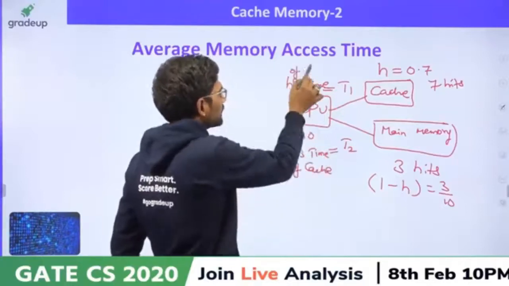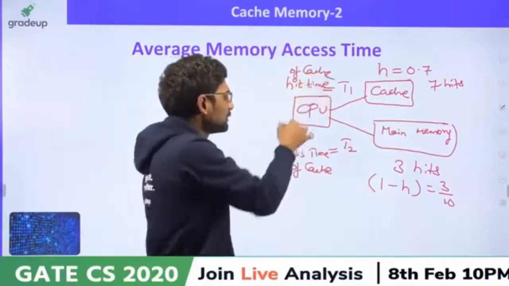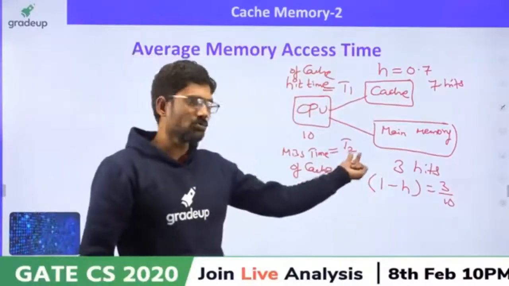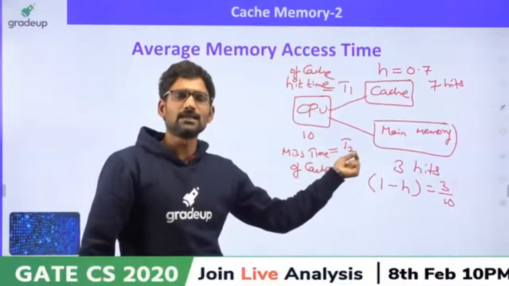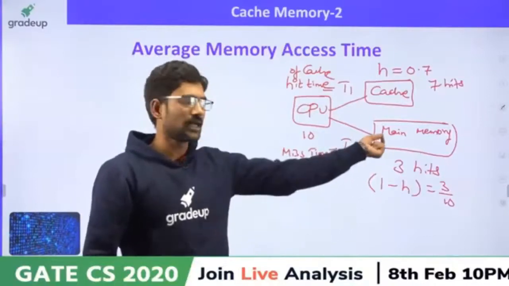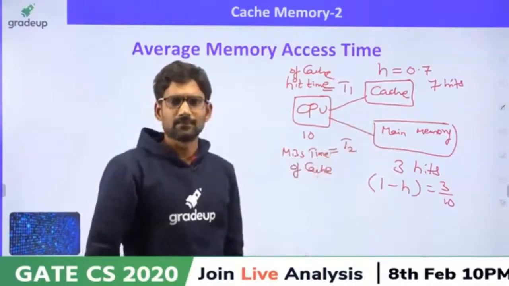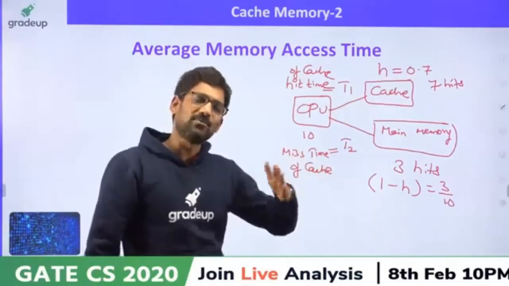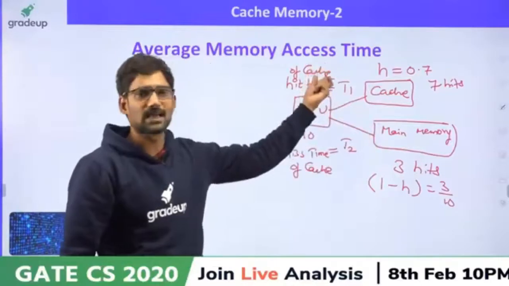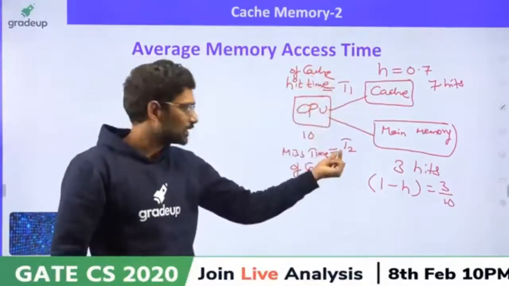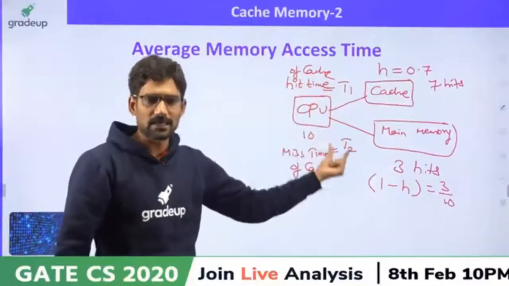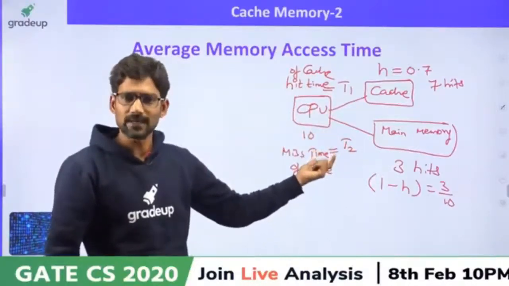Yes or no? T2 is the time needed to take from main memory. When does main memory get a chance to supply? Obviously when it is a miss with cache memory. So can I call this the total miss time of cache memory, right?